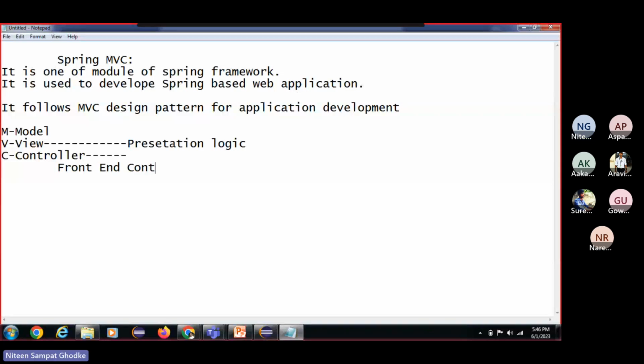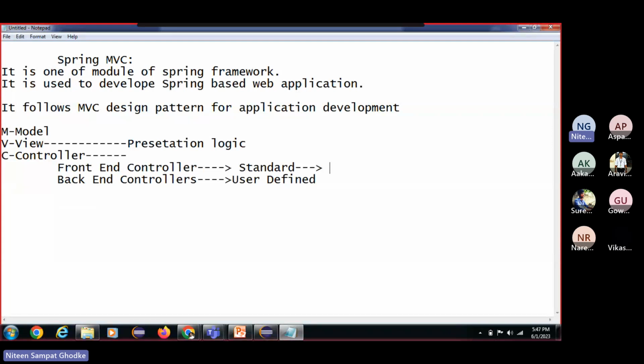The back end controllers are user defined classes that you are going to use. The front end one is a standard one provided by the Spring framework. We call it the dispatcher servlet.